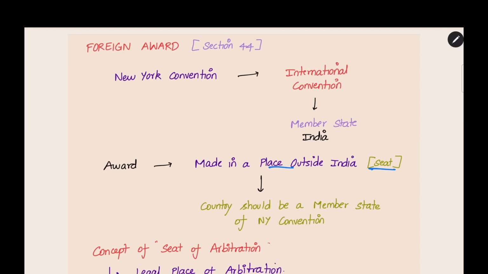This foreign award concept does not have any relation to international commercial arbitration or domestic arbitration. It is a seat-centric provision. Where the seat is, that is the important thing for the foreign award determination. If the seat is outside India and the outside India state is a member state of the New York Convention, then it is a foreign award. This is the simple definition for foreign award.